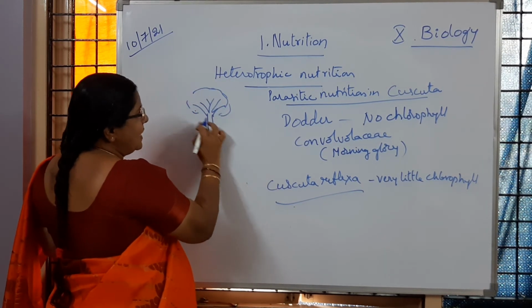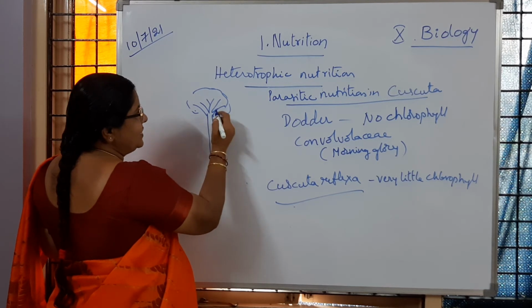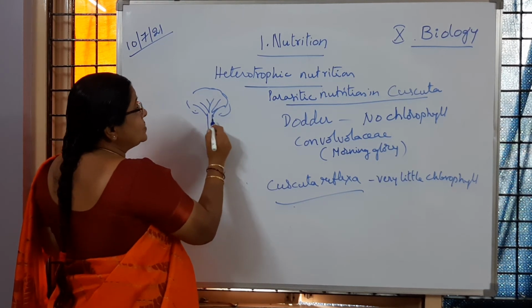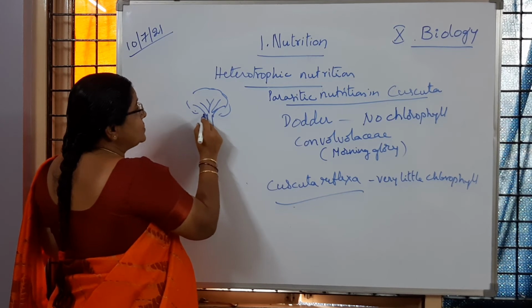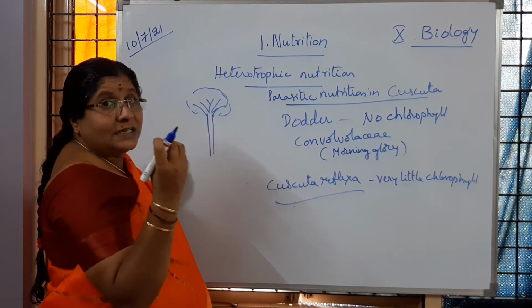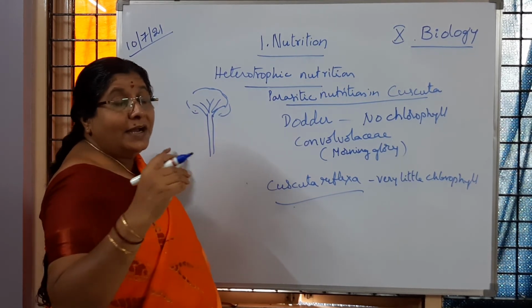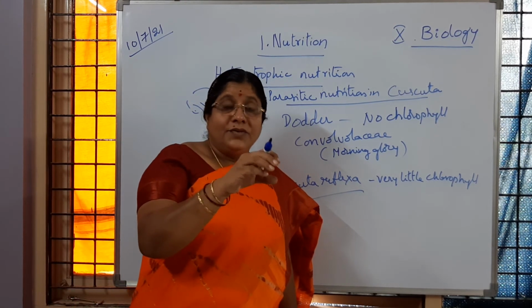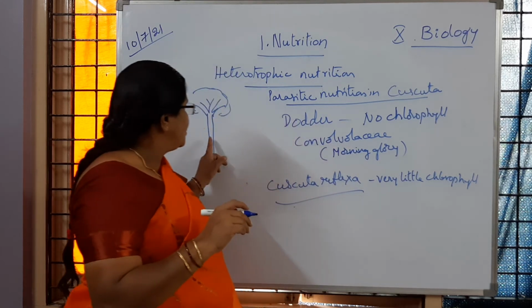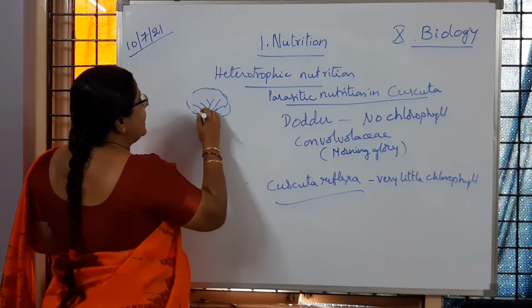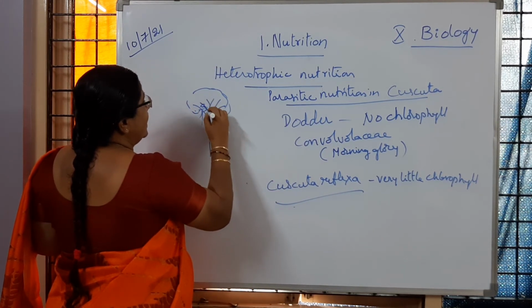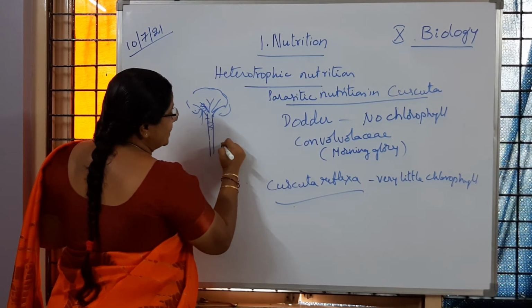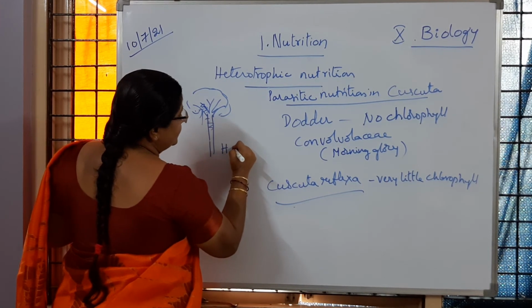So the Cuscuta plant is entwining all around it. We can see it even on the branches. So now what will they do? Those entangling, thread-like structures are directly going to collect the food from the phloem tissue of the host plant with the help of special structures called haustoria.